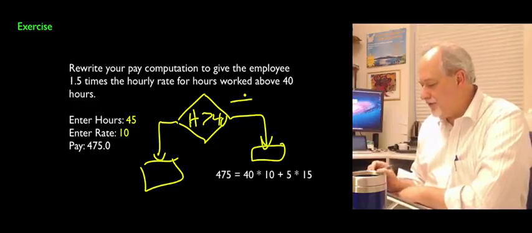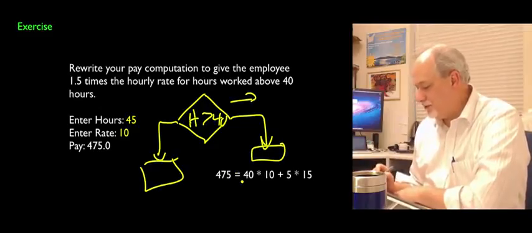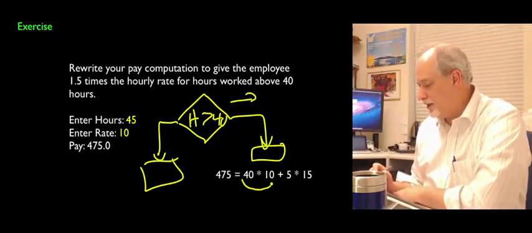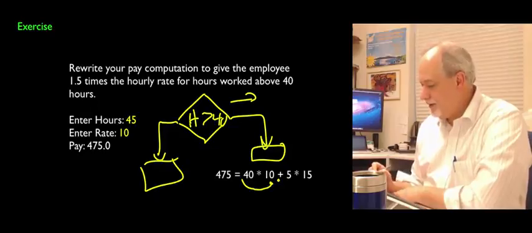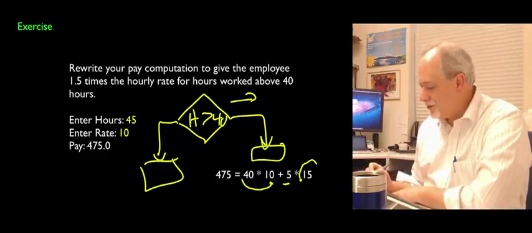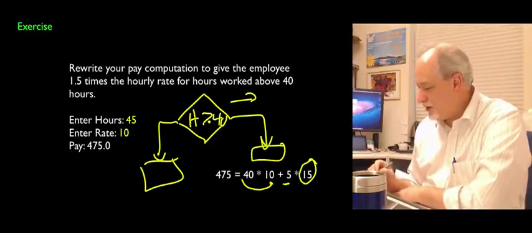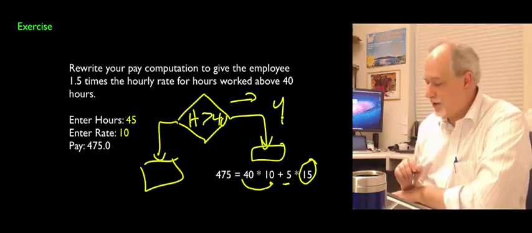If the hours are greater than 40, then you're going to do an overtime calculation, which is kind of like 40 times the regular rate, and then the number of excess hours, like 5 overtime hours, times the rate times 1.5. So this is the calculation that happens if the hours are greater than 40.